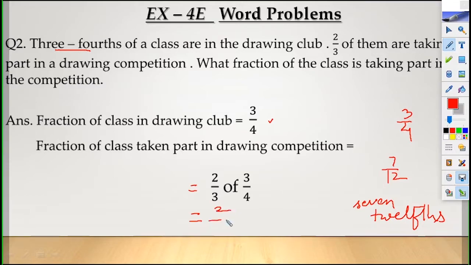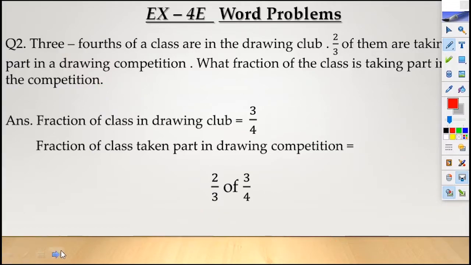Last class I taught you that 'of' means multiplication. 2/3 into 3/4. Now can you divide? Yes, 3 and 3 are the same, you can cut them off, strike off. Now 2 is an even number, 2 twos are 4. What answer have you got? This is 1/2. Answer is 1/2. Question is, what fraction of the class is taking part in the competition? Answer is 1/2.